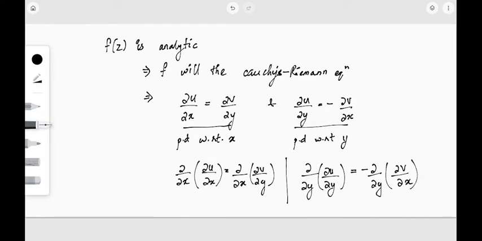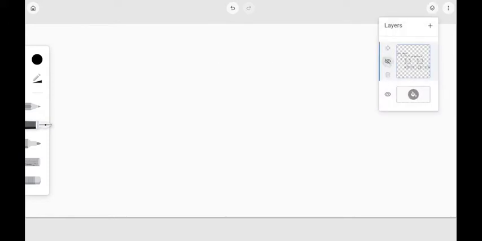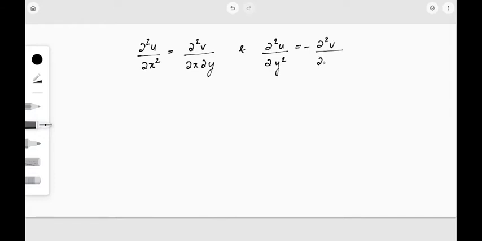So we get dou square u by dou x square is equal to dou square v by dou x dou y, and dou square u by dou y square is equal to minus dou square v by dou y dou x.